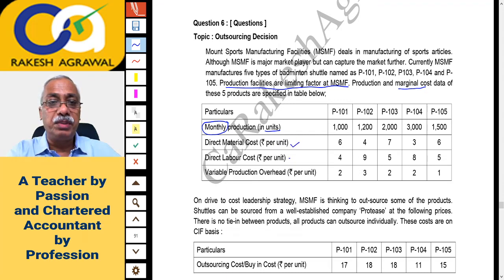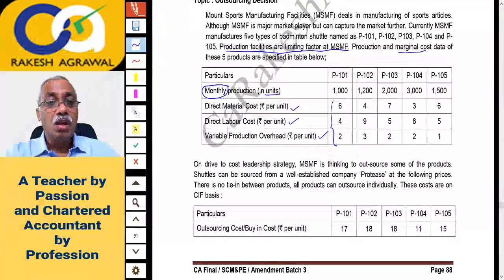Direct labor cost rupees per unit is given, and variable production overheads rupees per unit is given. If we take the total of this, you will get variable cost per unit. If required, we'll do that. Now, on a drive to cost leadership strategy, MSMF is thinking to outsource some of the products.